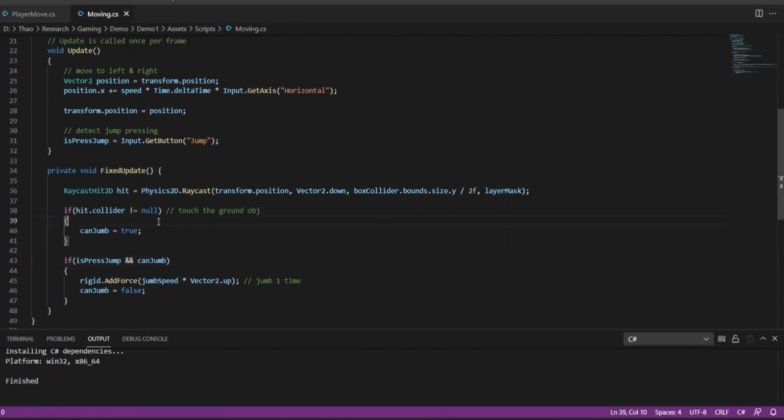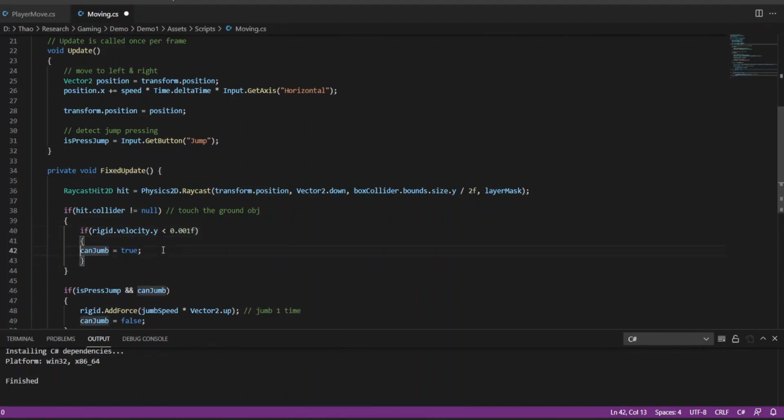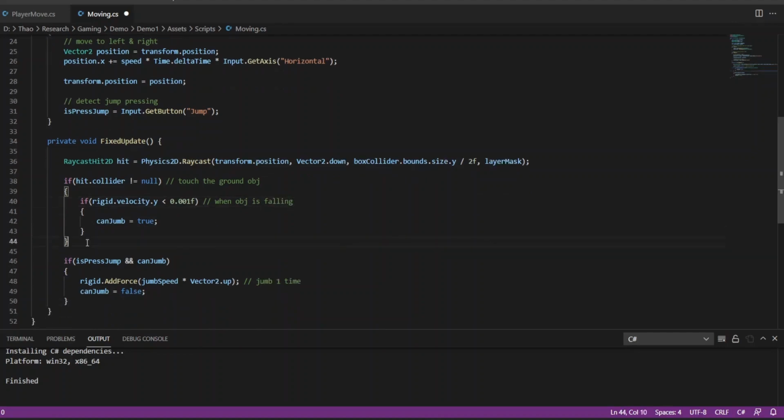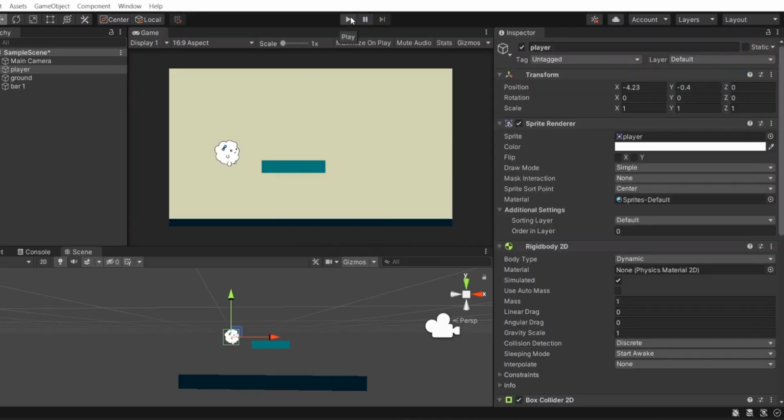At that time, velocity might be lower than 0 in normal thinking, but in Unity I think adjusting this value to lower than 0.001 will give more exact behavior. Let's run.